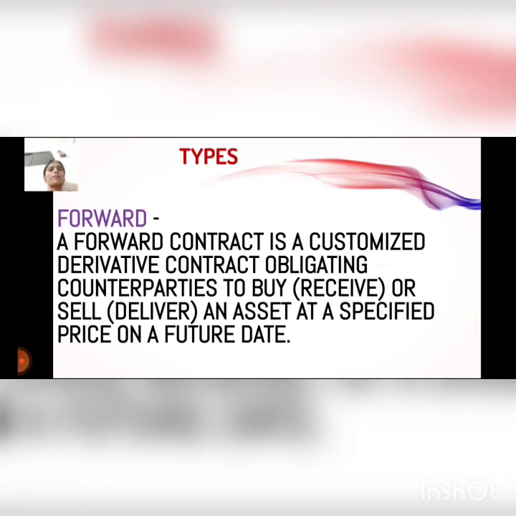First is a forward. A forward contract is a customized derivative contract obligating to buy or sell an asset at a specific price on a future date. The forward contract means two parties come together and enter into an agreement to buy or sell an underlying asset at a fixed date and an agreed price in the future. In simple words, it is an agreement formed between both parties to sell the asset on an agreed future date.